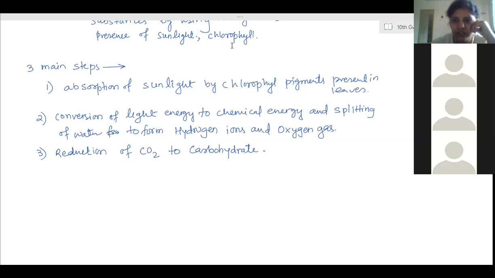So carbon dioxide, although it is not available in the daytime, the photosynthesis has to take place in the daytime because sunlight is available. Without sunlight, photosynthesis is not possible. So for that, carbon dioxide is the problem. They are not getting carbon dioxide. So they take the carbon dioxide at night time, store it in the form of other compounds, and that compound again gets converted back to carbon dioxide during daytime. After that, the photosynthesis process will take place.